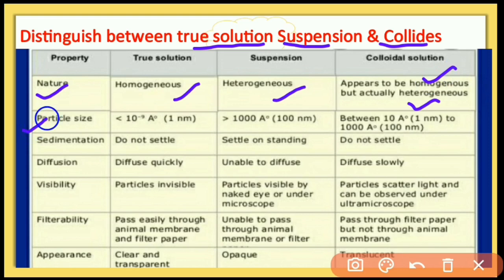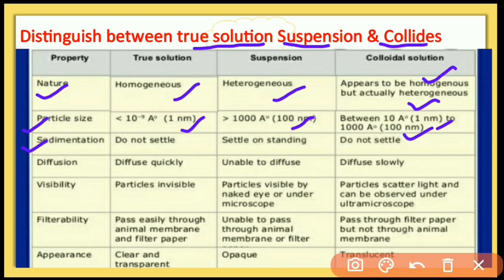The particle size of a true solution is less than 1 nanometer, the suspension particle size is more than 100 nanometers, and the colloidal particle size is in between, 1 nanometer to 100 nanometers. So its particle size is between the true solution and the suspension. Next, sedimentation.